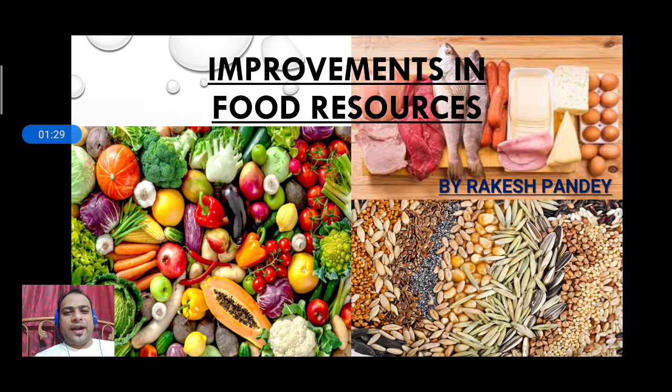In this chapter I will try to discover how crops are produced. Not only how to produce, but how to produce in large quantity using scientific methods, using sustainable methods, so that we can use our food resources or natural resources judiciously, so that it will be better for our coming generation.